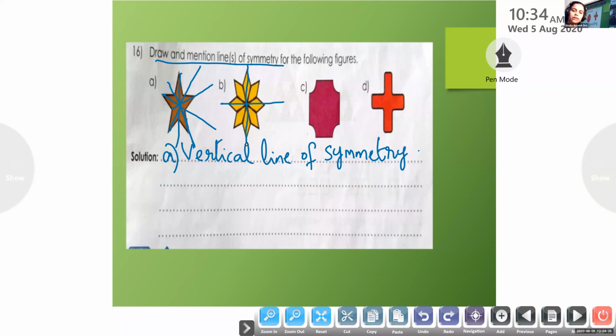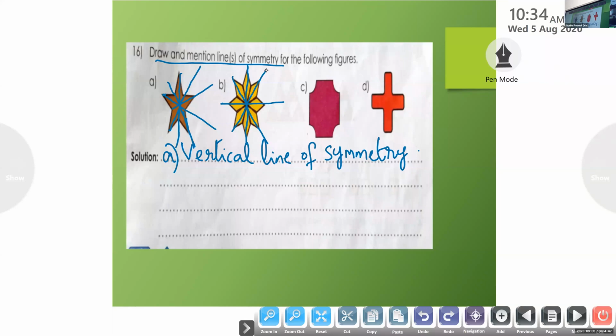So question number B, we have both vertical and horizontal. We can join here. We can also make more lines of symmetry here, vertical and horizontal. Also here we can join, and here we can make like this, 4. Is there anything missing? Okay, children.